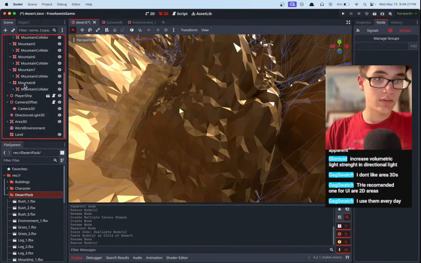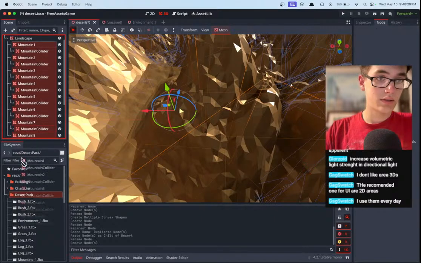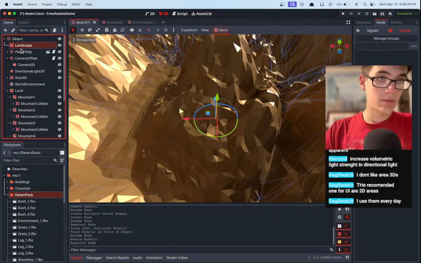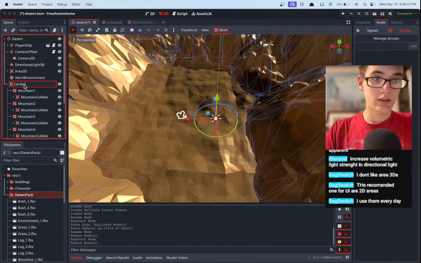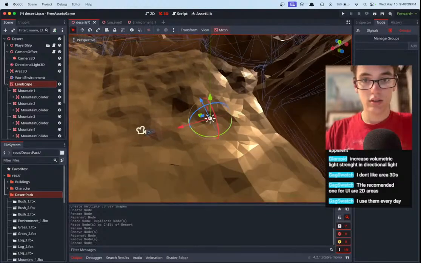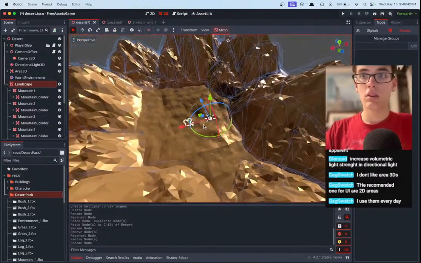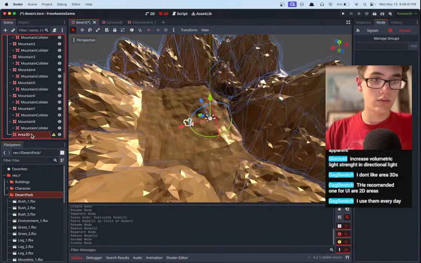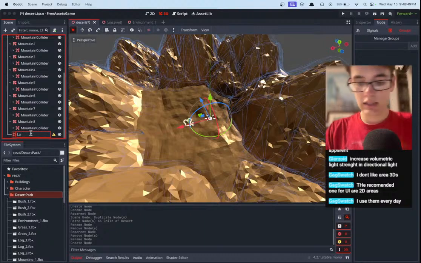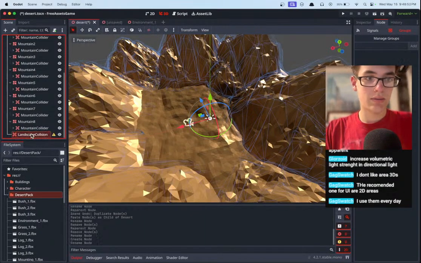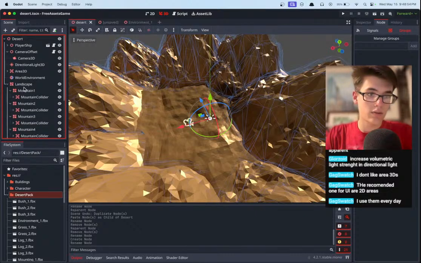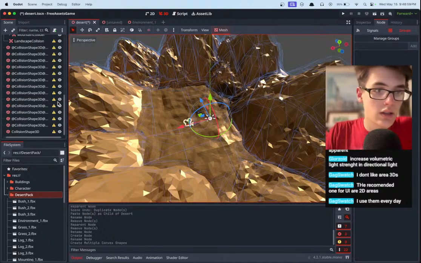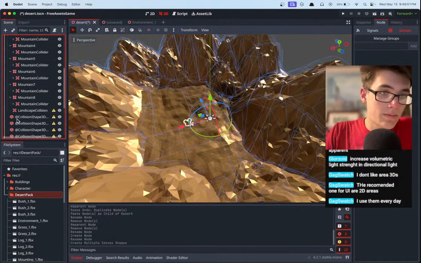Delete that. Move all of these down into the new landscape. Delete the old landscape. This is the actual landscape. Looks good. Okay, and then we of course just need to add an area 3D, which we'll call landscape collision. Yeah, so I apparently accidentally made a collider for the mountain instead of for this. So the landscape needs to actually have a landscape collision, which now it will.